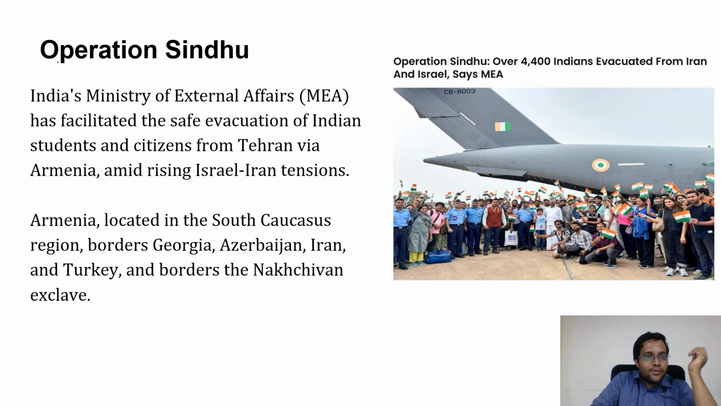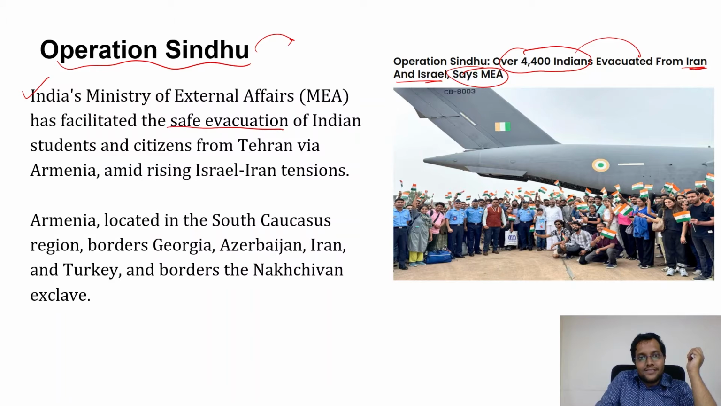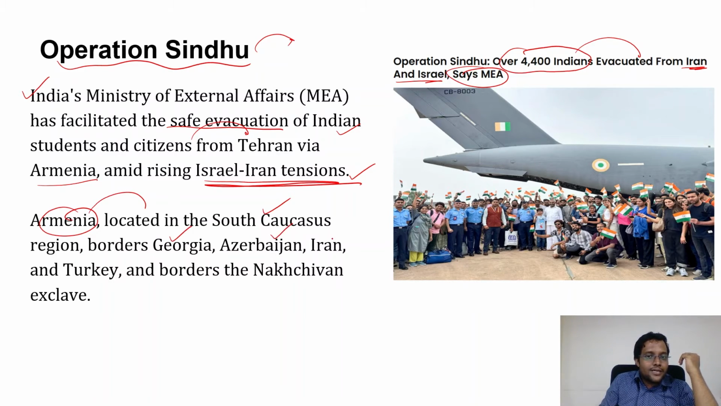Now let us look at a bit about Operation Sindhu. Over 4,400 Indians have been evacuated from Iran and Israel, says the Ministry of External Affairs, and the ministry has facilitated the safe evacuation of Indian students and citizens from Tehran via Armenia amidst the rising Israel-Iran tensions. Okay, so Armenia, which is located in the southern Caucasus region, borders Georgia, Azerbaijan, Iran, Turkey, and borders the enclave. These are all not so important, but Operation Sindhu is important.